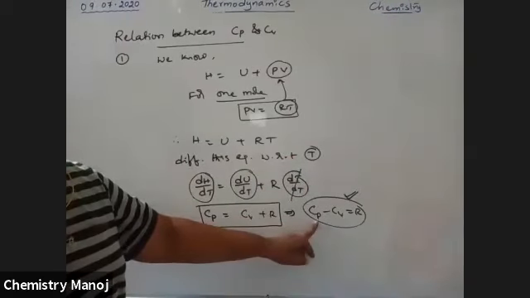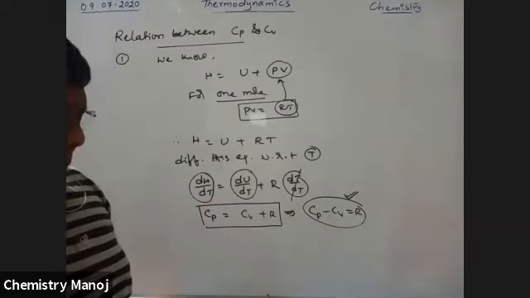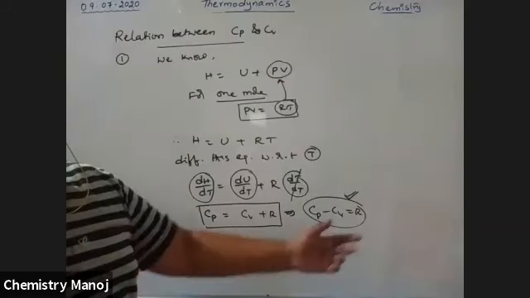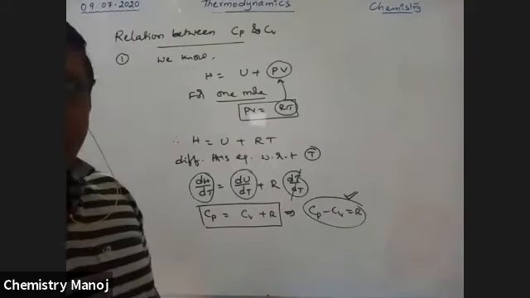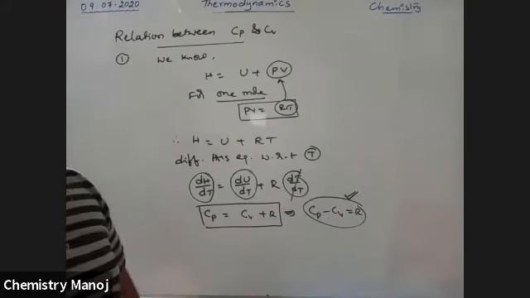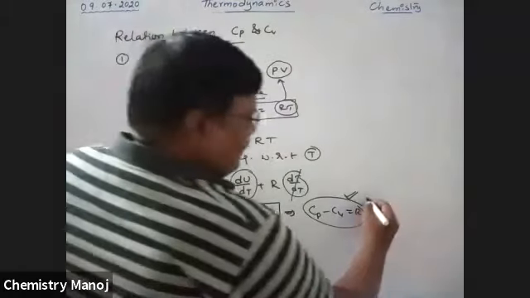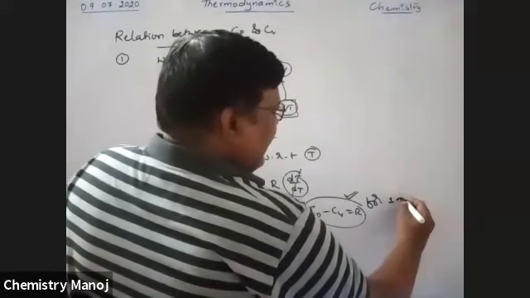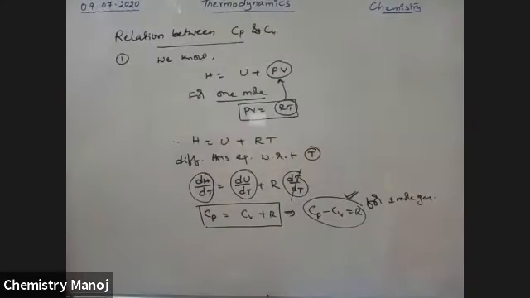Heat capacity at constant pressure minus heat capacity at constant volume is equal to R n. It is for 1 mole of gas. For n moles of gas, it is n R n. So it is applicable for 1 mole of gas. This is the relation Cp minus Cv.